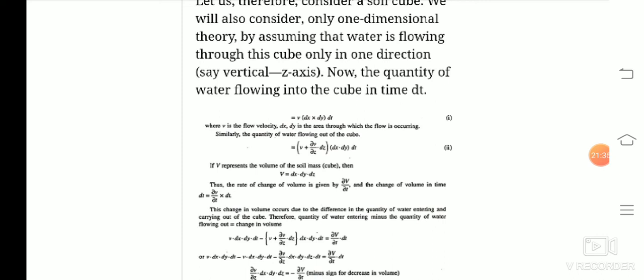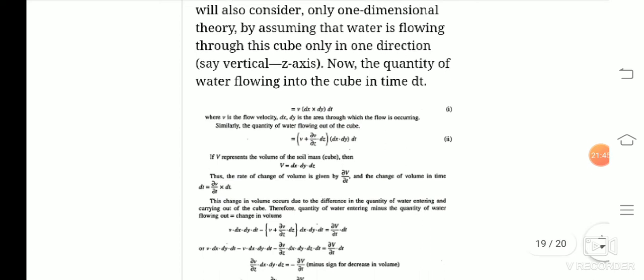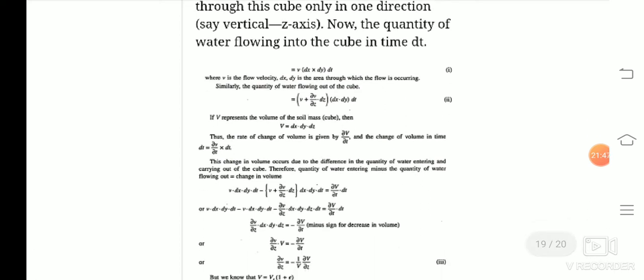Similarly, the quantity of water flowing out of the cube. So this is the quantity of water flowing into the cube, that is v into dt into dx into dy, but the quantity of water which is flowing out of the cube is given by (v plus dv/dz into dz) into dx into dy into dt. So this is the quantity of water that is flowing out of the cube.